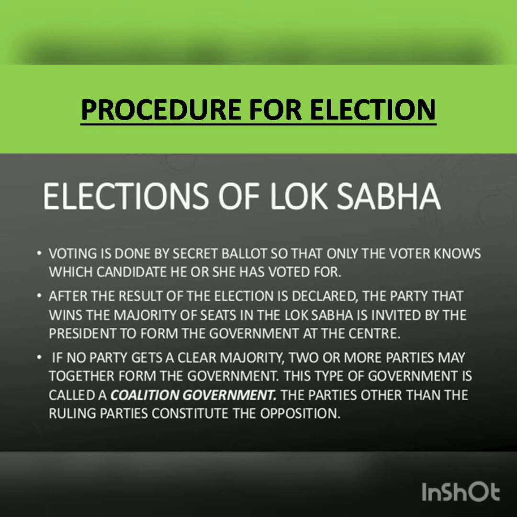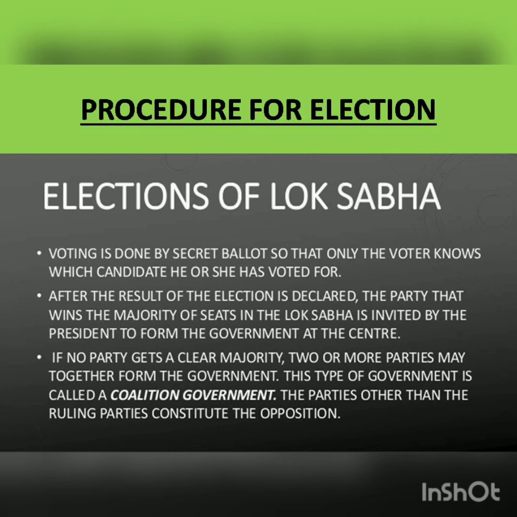Once the results are announced, the leader of the party with the maximum number of elected members is invited by the president to form the government. Here, one more important thing to understand: what will happen if no party gets a clear majority?